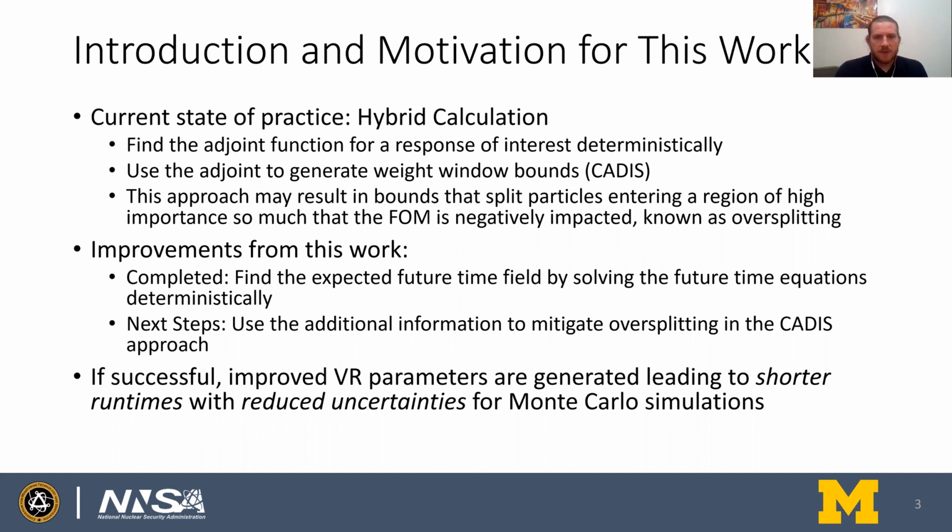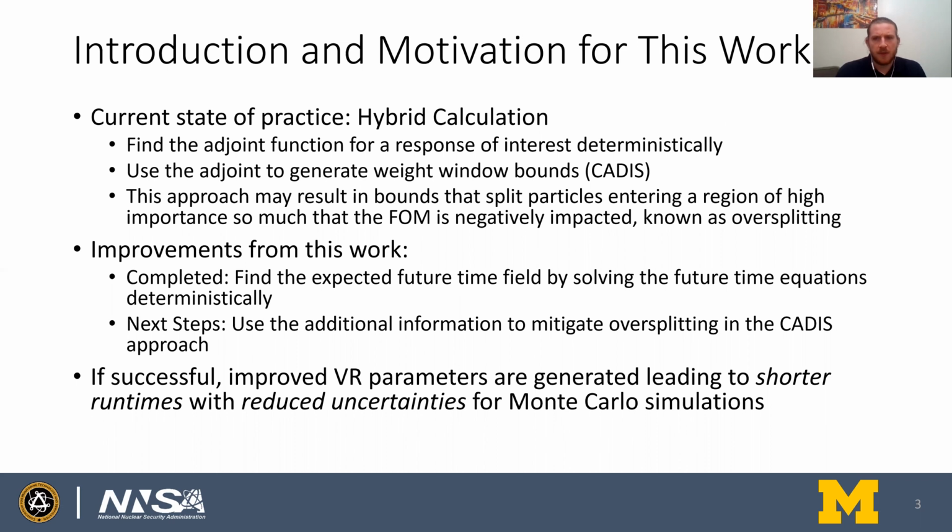In this work, we're going to attempt to improve the CADIS approach in the following ways. First, we want to find the expected future time field. This field tells you, given a particle at a certain point in phase space, how long do you expect the Monte Carlo simulation to take to simulate that particle to the end of its history? That is the expected future time field. And you get that by solving the future time equations, which we'll talk about a lot more next. Ideally, the goal is to use the expected future time field to mitigate the oversplitting problem in CADIS, and we'll talk about how you do that later.